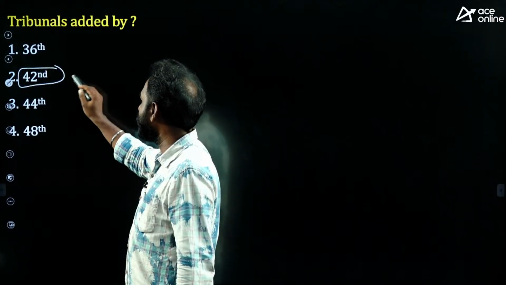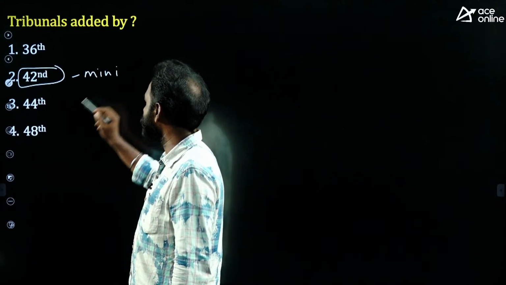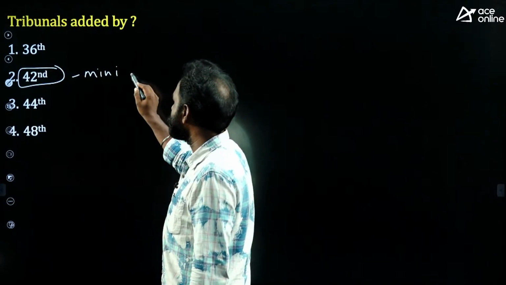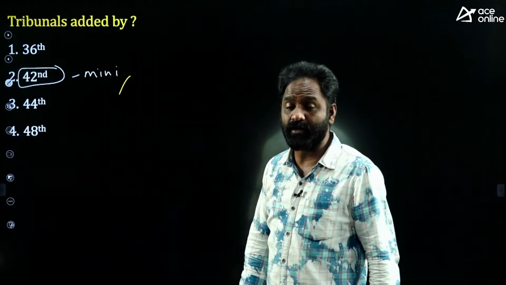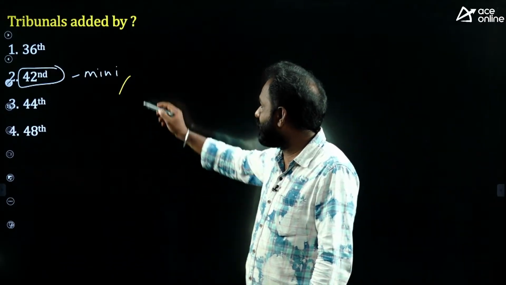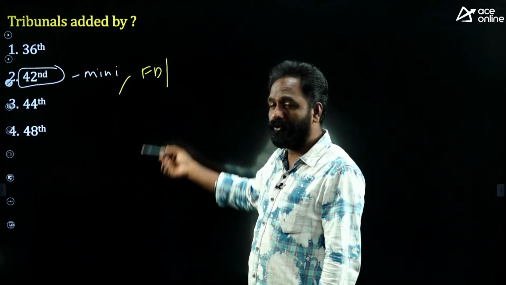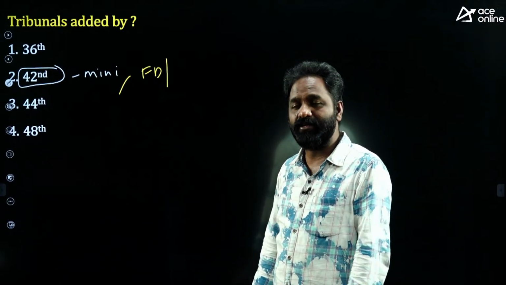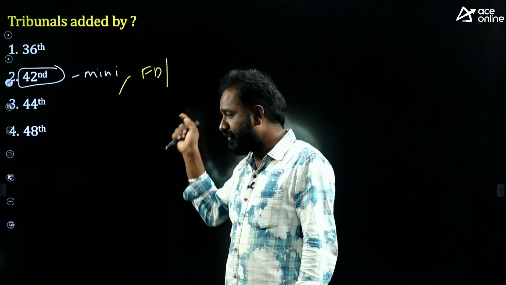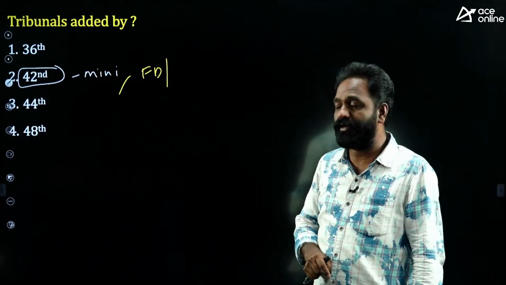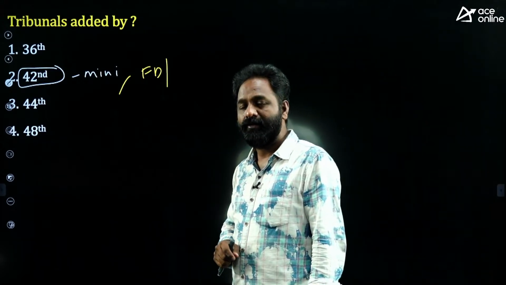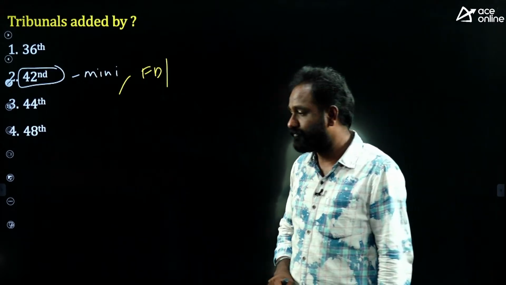The 42nd amendment is also known as the mini constitution. Not only tribunals, many things were added by the 42nd amendment, even the fundamental duties and also tribunals. Can anyone tell me what other things were added by this 42nd amendment, which is also known as the mini constitution?